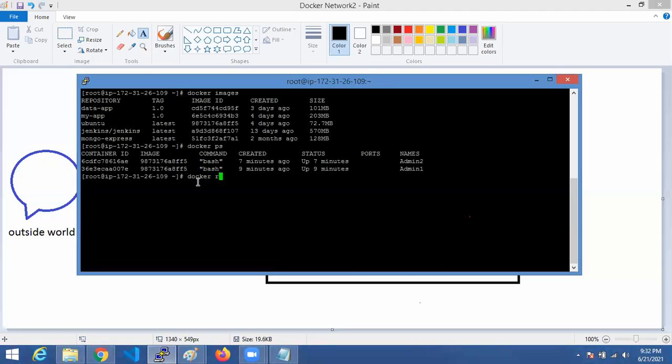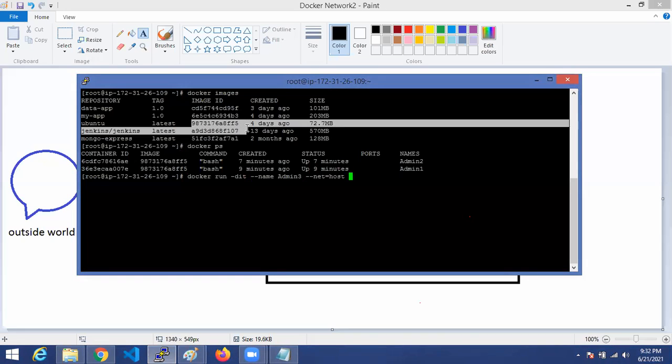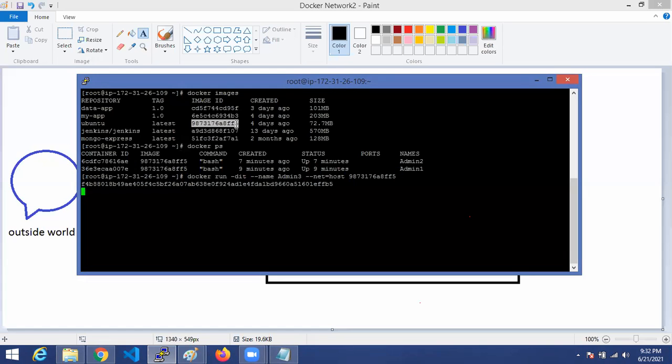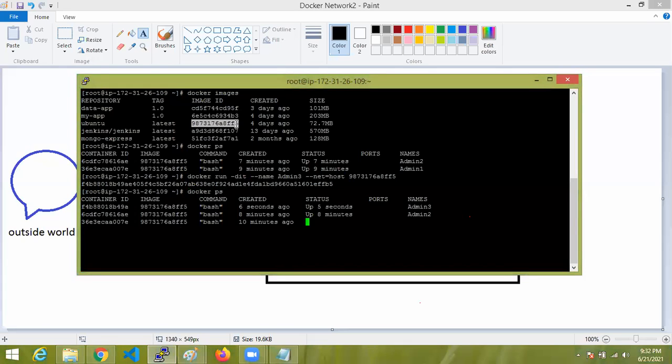So docker run, name admin3, and in what network am I going to create it? The host type of network, and the image ID. Now create. Now see here, the third container is running in a host network. For this, there is no separate network here.